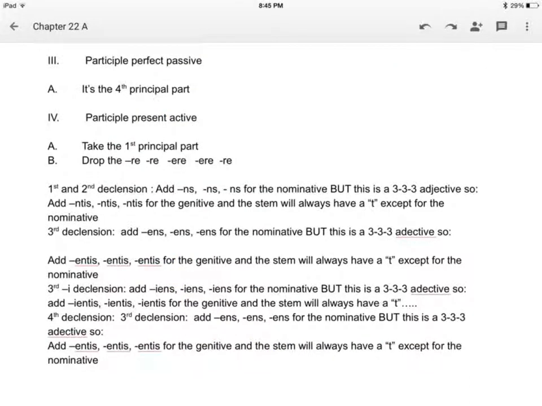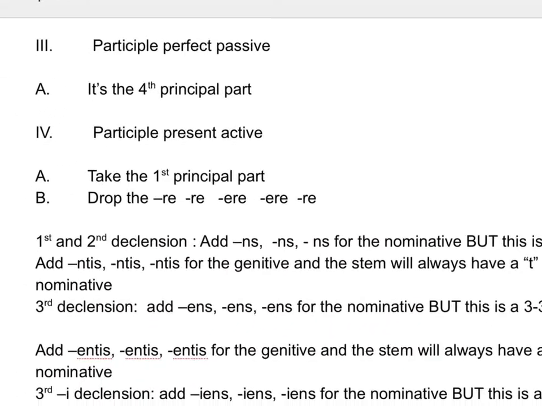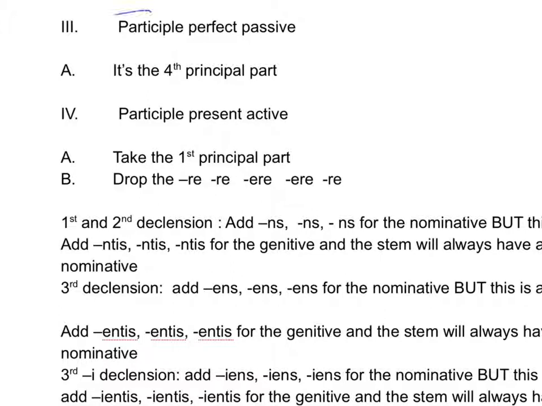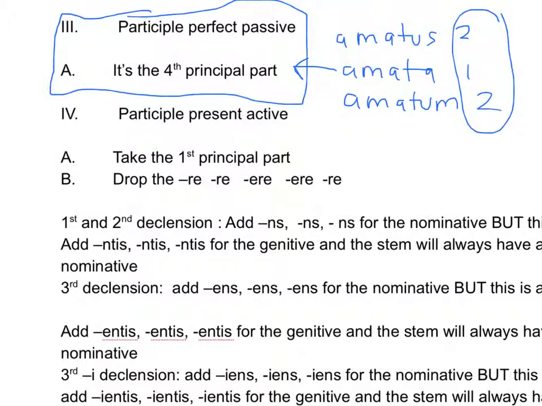The easiest part of this lesson is the participle perfect passive. That's a complete no-brainer. Watch how easy this is. The participle perfect passive is the fourth principal part. That's it. You take the fourth principal part and do nothing to it. For example, the fourth principal part of amo is amatus, amata, amatum. That's it. It's a 2-1-2 adjective. You decline it like a regular 2-1-2 adjective, and you translate it the way you've already learned to translate the participle perfect passive. Having been loved, for example,